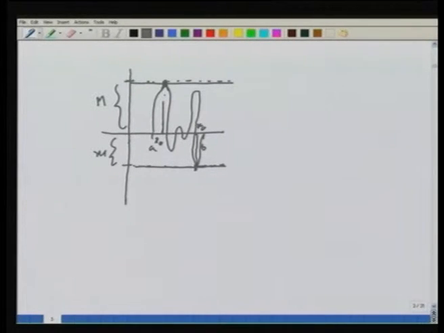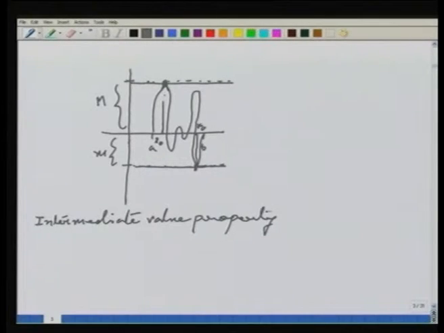Now let us go to the next important property of continuous functions on intervals. This is called the intermediate value property. In short, we call it IVP.